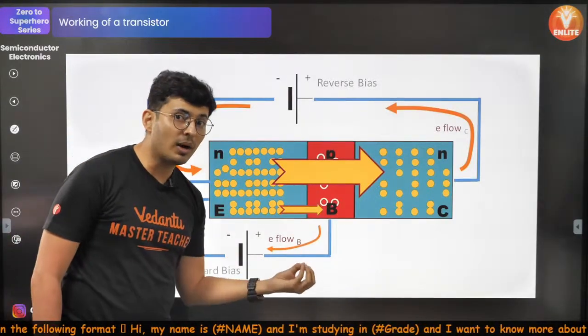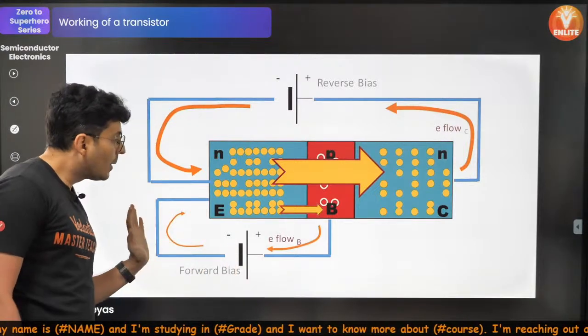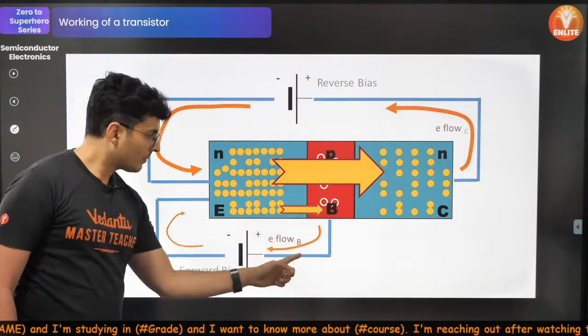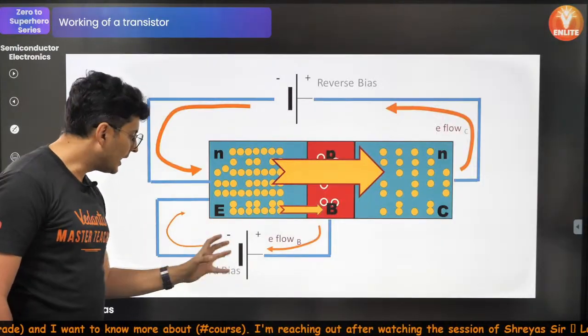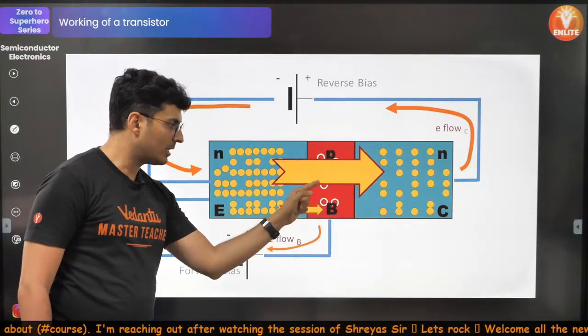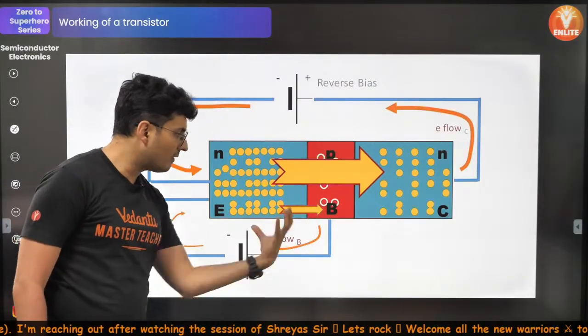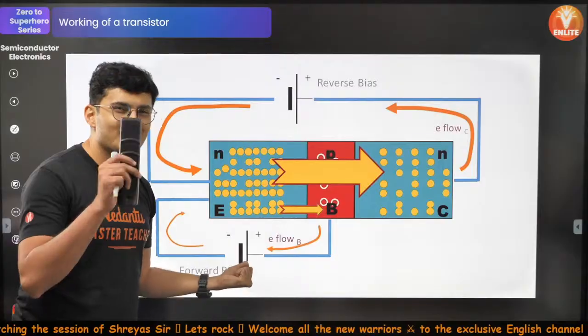So because of which what happens? The negative potential pushes the electrons here. The positive terminal pulls the electrons here. Negative pushes the electrons, pushes those friends from Natasha, and the positive pulls those electrons. But there is a problem.